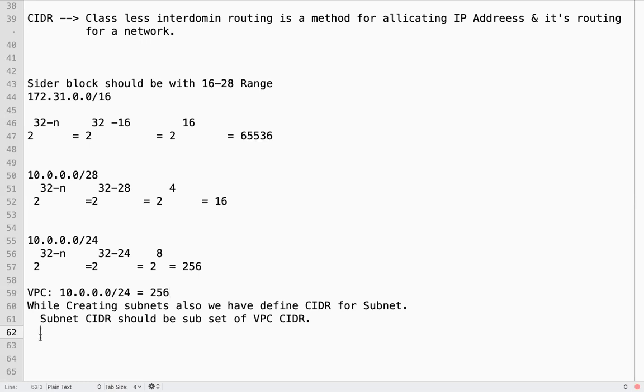If required, I can plan 2 public subnets and 2 private subnets, each subnet with 64 IPs.